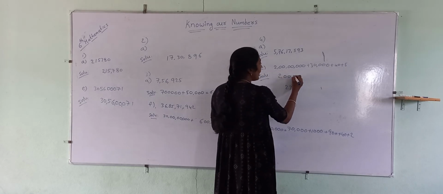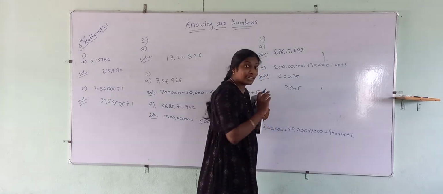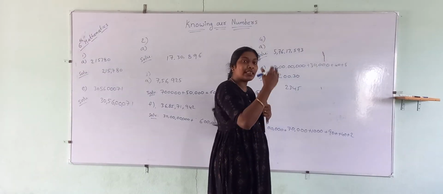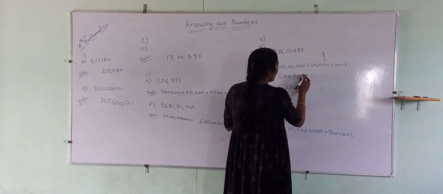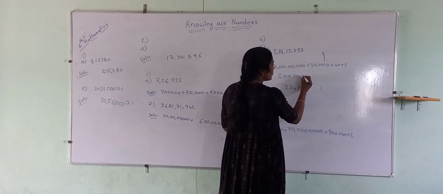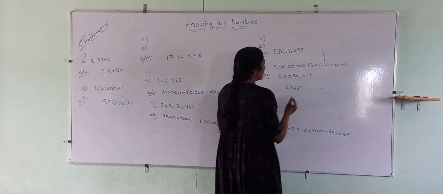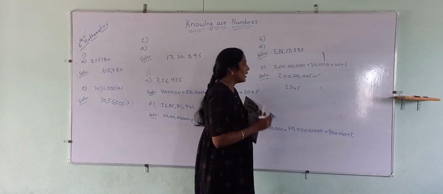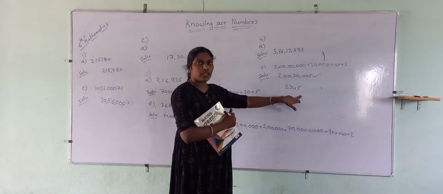2 crore, 30,000. There is 30,000, which means the 10,000 place is there, the 1,000 place is not there. Next, the 100 place is also not there. So place a 0. Then 45. So this is the actual number. If you skip the zeros, the value will be 2,345.